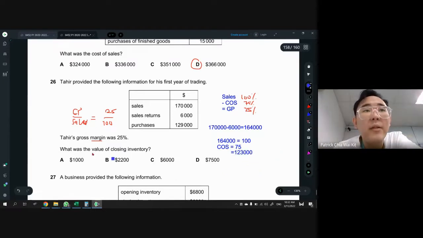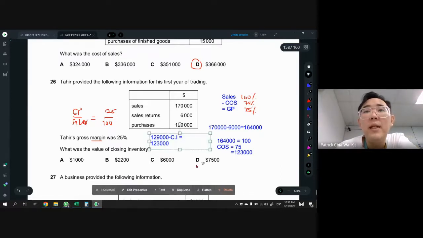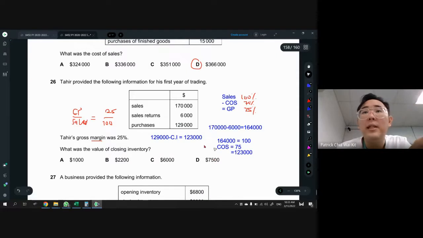But right now we are trying to find closing inventory value. They give us purchases. So to find COS, we have our purchases, which is 129,000, minus closing inventory, which we don't know, and that equals COS 123,000. Do your maths here. Technically, closing inventory will be 6,000, just minus off and get the answer 6,000. So that's how you do incomplete record topics.